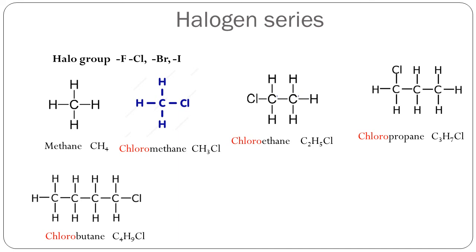The general formula will be CnH2n+1Cl, because everywhere you can see the parent hydrocarbon is alkane, and alkane's general formula is CnH2n+2, right? One hydrogen atom is replaced by one chlorine atom. So instead of one hydrogen atom, we will write Cl. So CnH2n+1Cl will be the general formula.